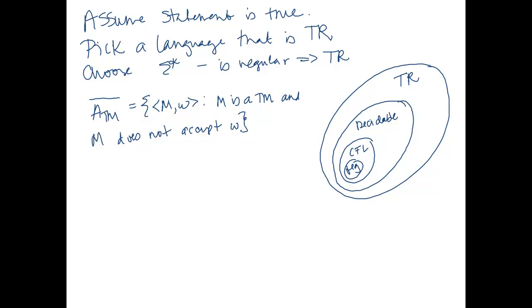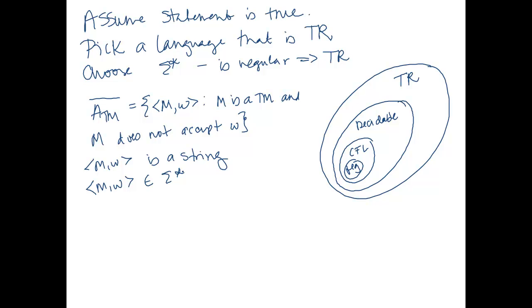Alright, so not ATM. Where is not ATM in terms of subsets? Well, this is a string, right? It's an encoding of a Turing machine along with a string. It's a string. This is an element of sigma star.